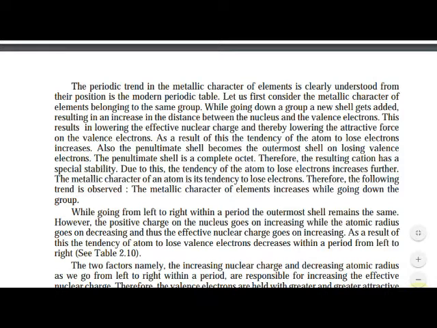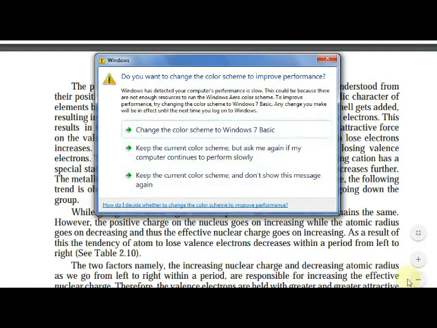The two factors, namely increasing nuclear charge and decreasing atomic radius, as we go from left to right within a period, are responsible for increasing the effective nuclear charge, and therefore the valence electrons are held with greater and greater attractive force.